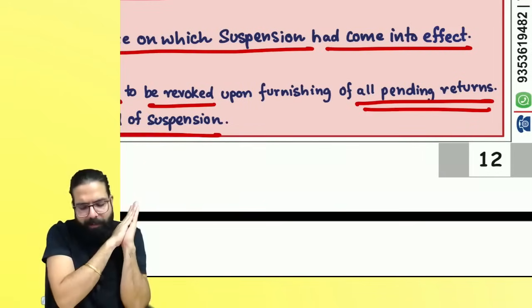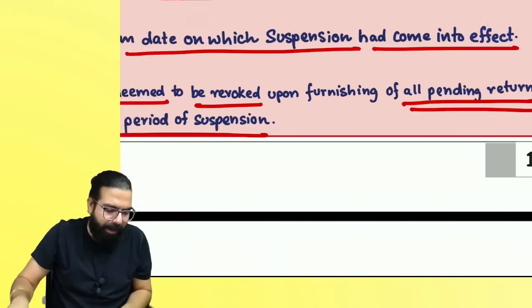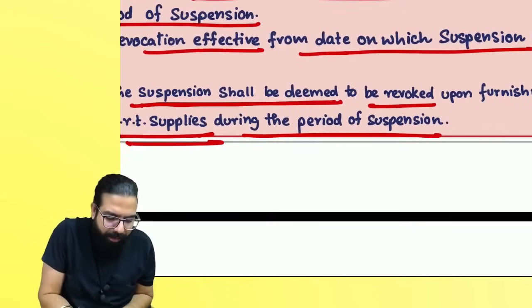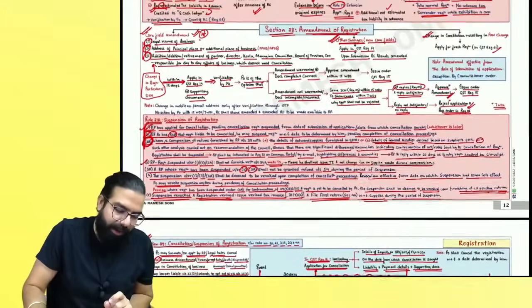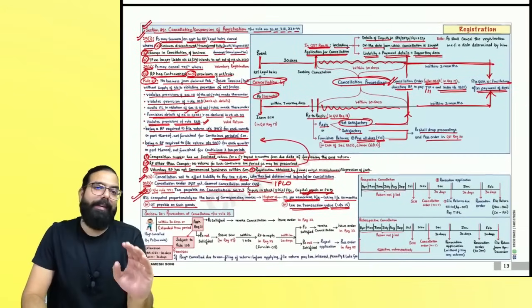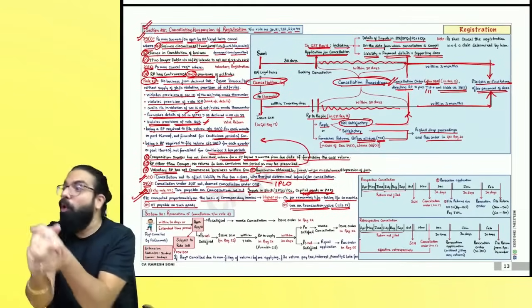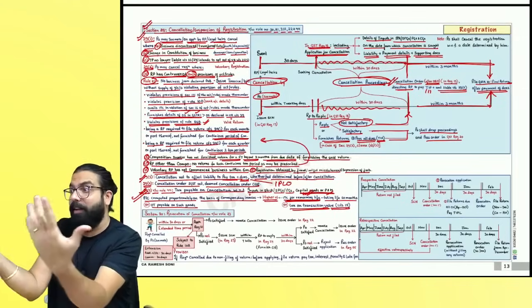And what are they telling, everyone? Your suspension will be revoked. It says the suspension shall be deemed to be revoked upon furnishing of all pending returns. Are we clear till here? Sir, my registration is cancelled, sir. Please revoke the cancellation. Please tear this cancellation order and throw it.